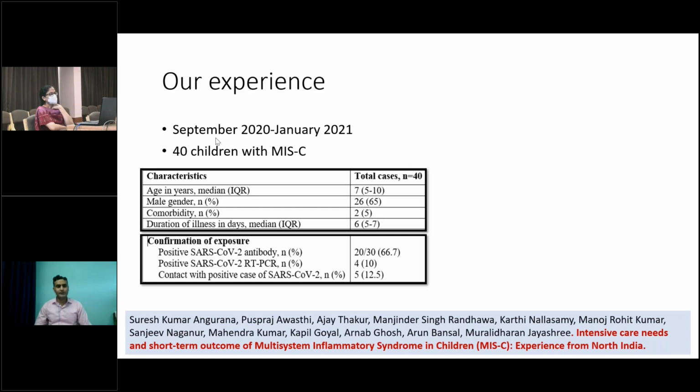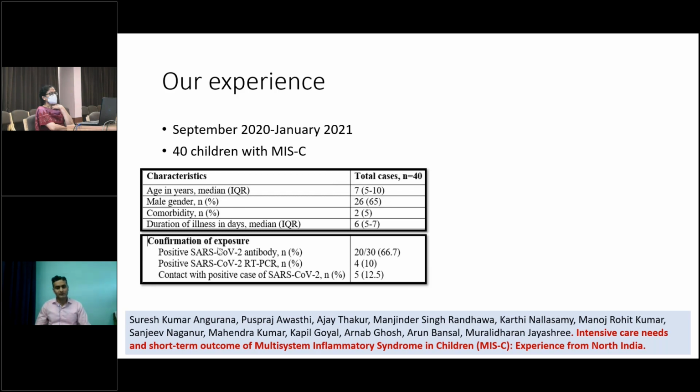During the period of September 2020 to January 2021, we saw 40 children with MIS-C, and this number increased to 60 after January. The median age of these children is 7 years, with a range of 5 to 10 years, so most of these children are older. Males were more common, about 65%.